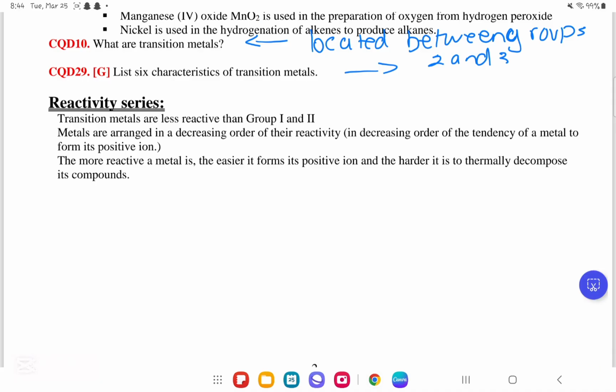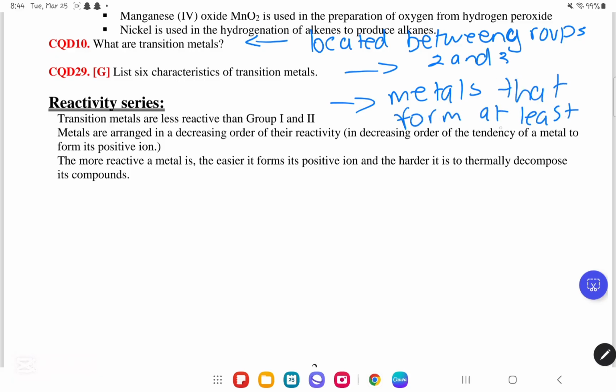So this is one way you could define transition metals. Another way you could define them is that they are metals that form at least one ion with unpaired d electrons.